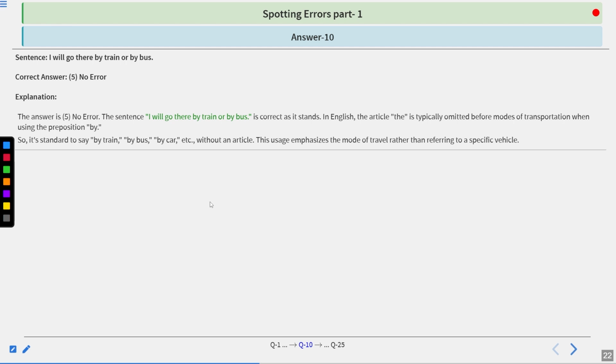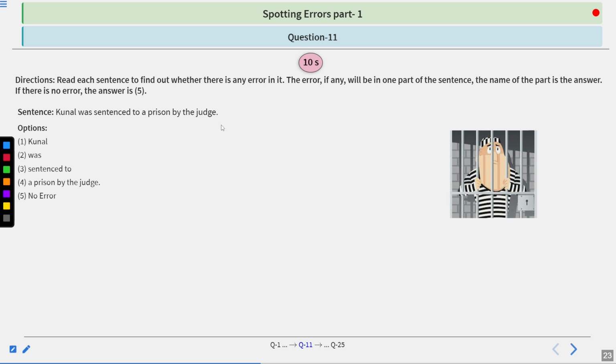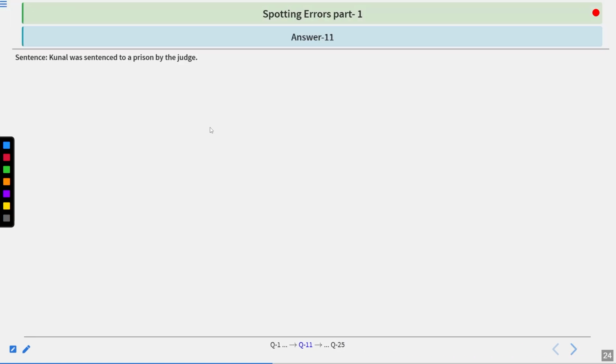Let's move to the next question. Kunal was sentenced to a prison by the judge. Options are given below. You have 10 seconds to answer. I hope you found the answer. Let's look at the correct answer and the explanation. The correct answer is 4, a prison by the judge.